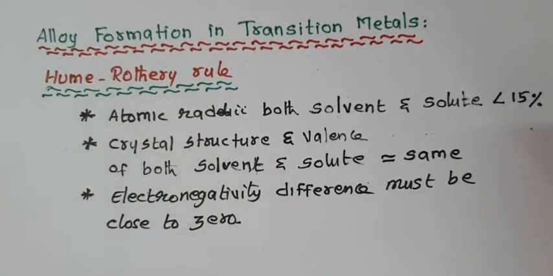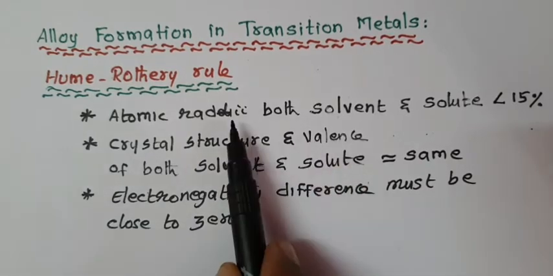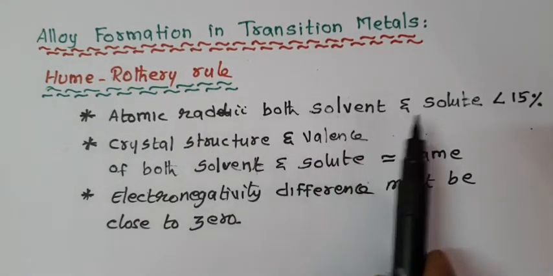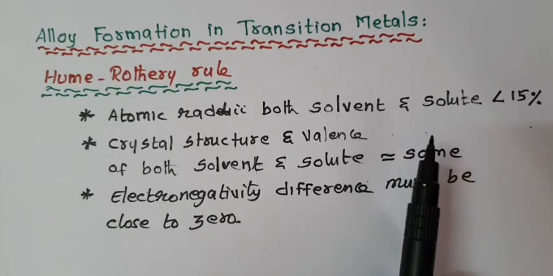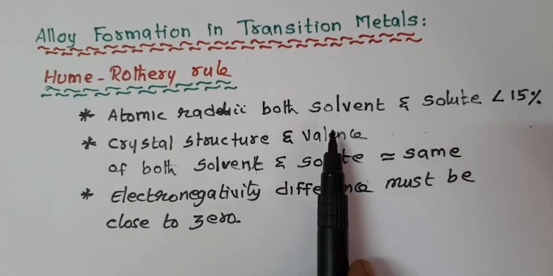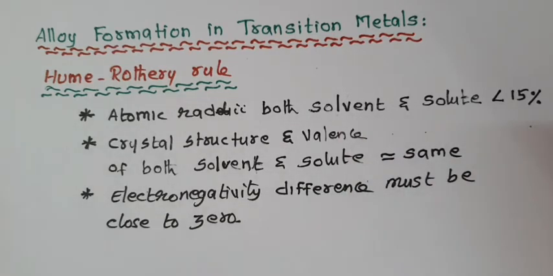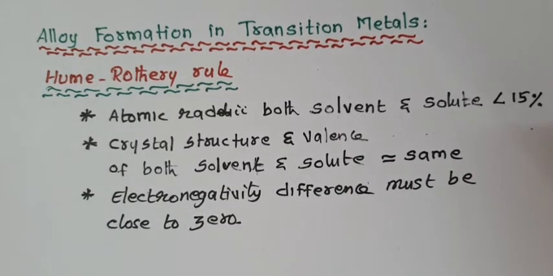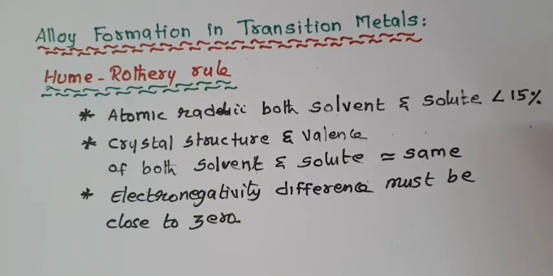Transition metals satisfying these conditions form a number of alloys among themselves, because their atomic sizes or atomic radii are similar, so one atom in the crystal lattice can be easily replaced by another atom. Now we are going to see some examples of alloys.